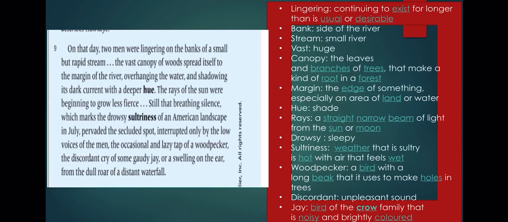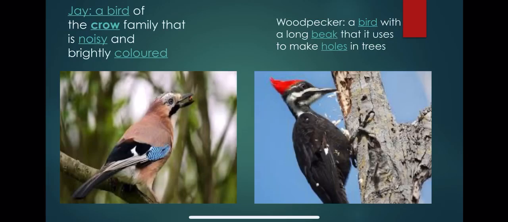Okay, now you have two pictures of two kinds of birds, and he describes the theme, the weather, with the sounds of these two birds. So Jay is a bird from the crow family that is noisy and brightly colored. This bird is really noisy, and he describes its voice as an unpleasant sound that hurts your ears.